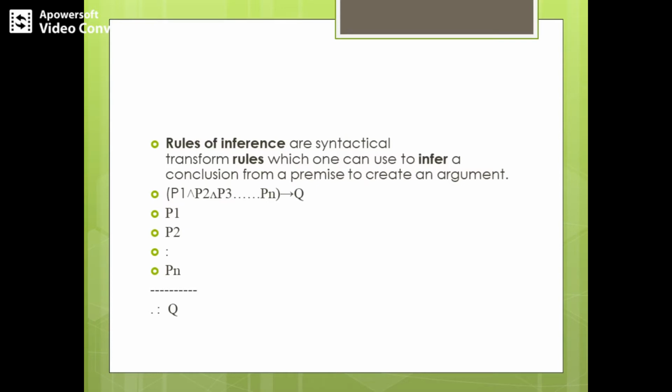In order to construct any proofs or to decide whether an argument is valid or not, we use rules of inference. In the next slide you'll see the different rules of inference, and I have given several video presentations associated with these particular rules of inference.